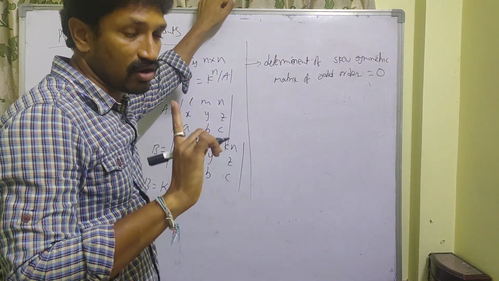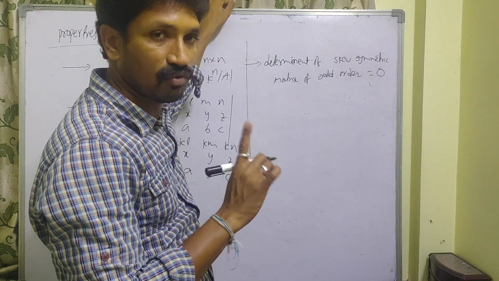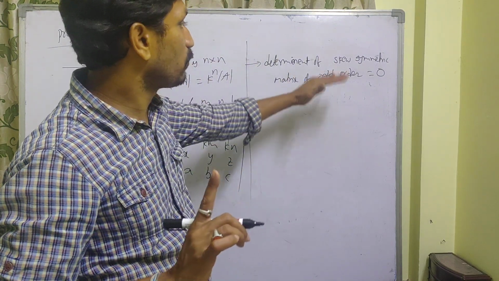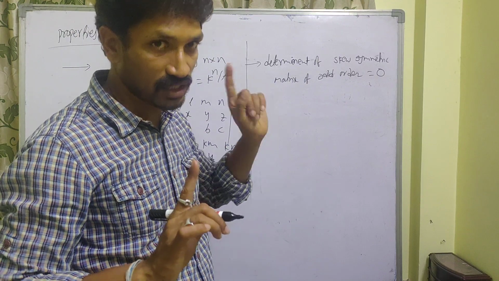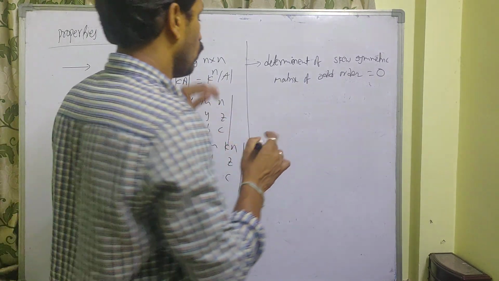Even order is not equal to 0. Even order is a perfect square. Once you try it, determinant of a skew symmetric matrix of odd order is equal to 0. Even order is equal to a perfect square. Okay, next one.